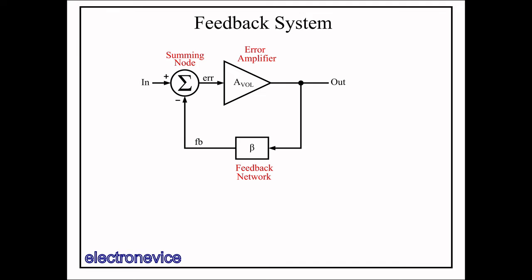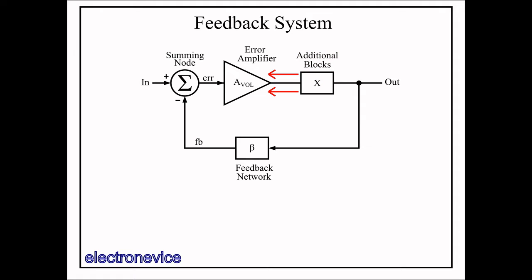It's worth noting that sometimes there are circuits that are not really the error amplifier that are placed between the error amplifier's output and the feedback connection node that gets fed to the beta block. An example of this is the integrator subcircuit made with a second op-amp that we used in the previous video as part of the input bias current measurement circuit, which wasn't part of the first op-amp at the front end, but also wasn't part of the feedback loop. For simplicity, we'll just combine the error amplifier block and those additional blocks together into one block and call it the error amplifier. This is usually acceptable unless we're trying to analyze one of those secondary blocks or examining the signals between those blocks. For today, though, we'll just treat all those blocks as one aggregate block.